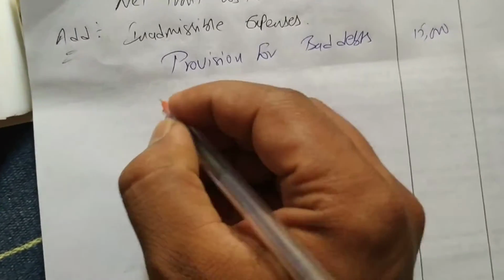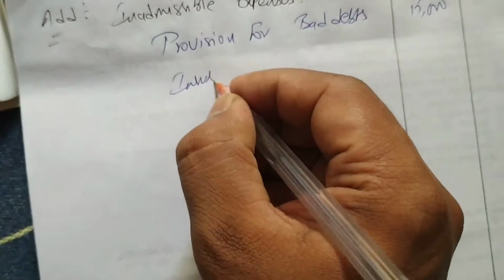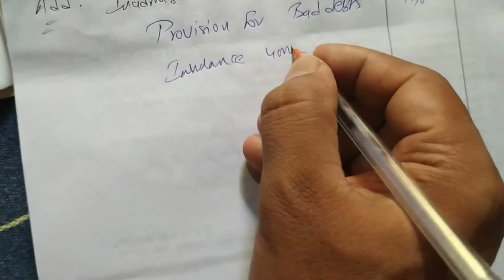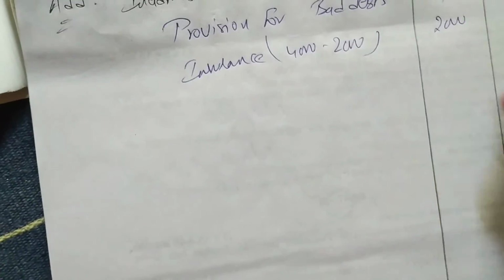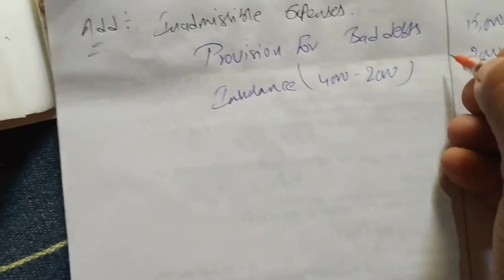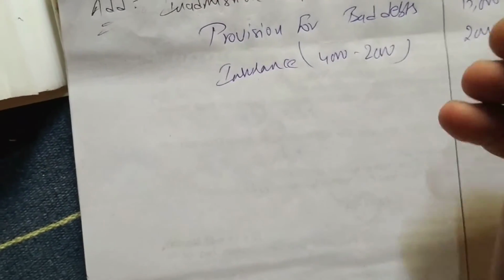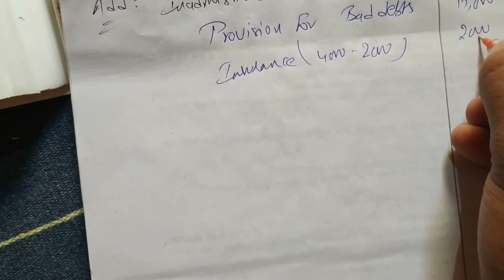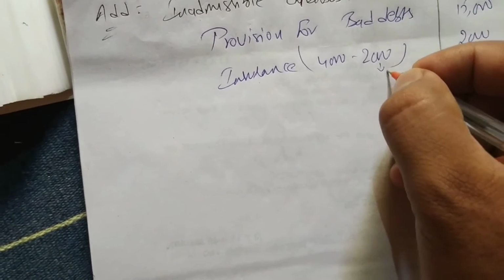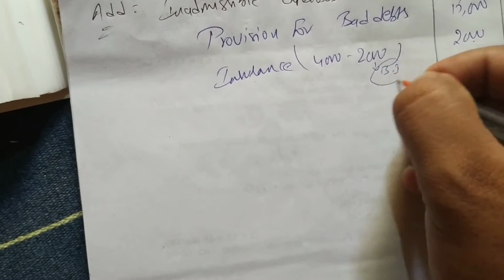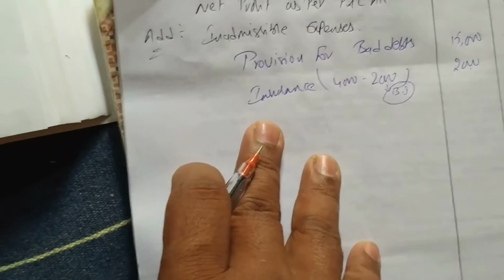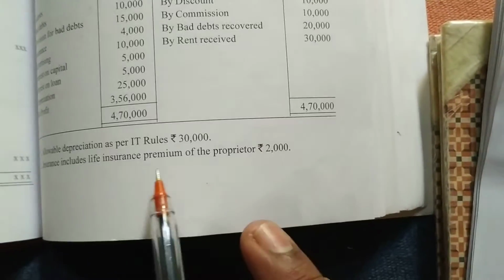Next, insurance is total 4,000. From that personal is 2,000. You have to charge personal 2,000 here. So the other 2,000 is business insurance, and this is non-business insurance, because he is paying it on his life insurance.